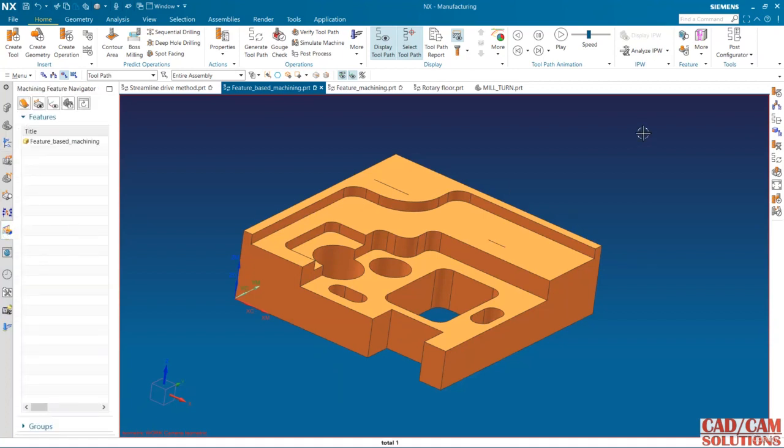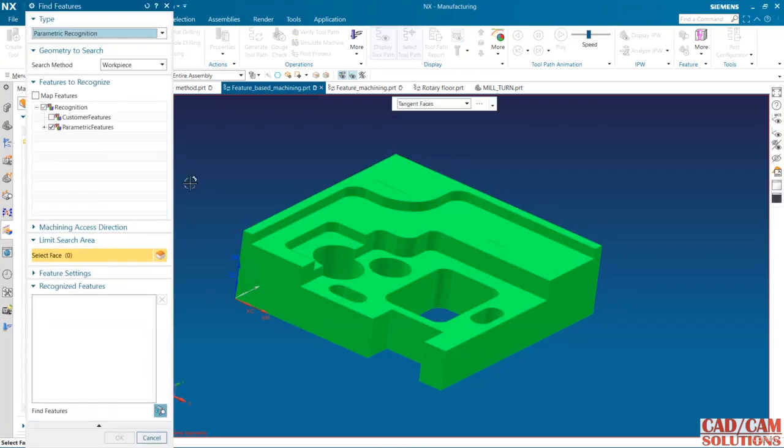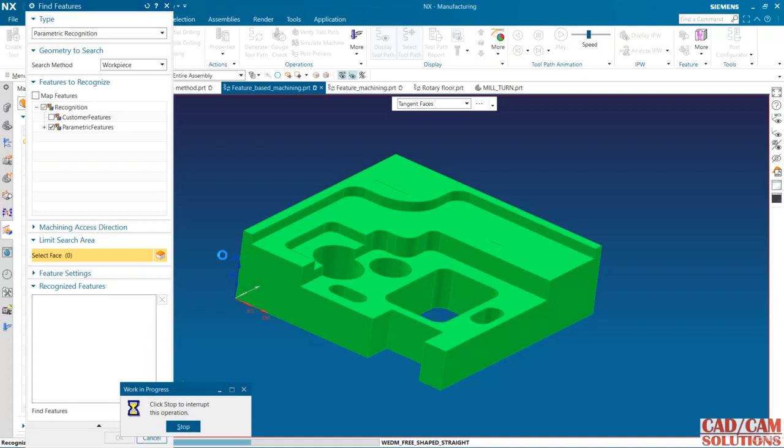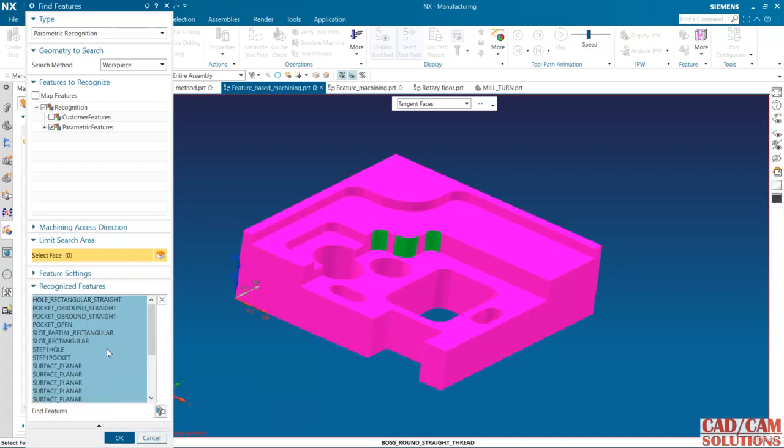You can use the feature options from here, or from here. We can use this find feature and this create feature from here, or either from here. So I'm going to right click here, and here we have find feature. First I'm detecting the features available in this geometry, in this model. So parametric feature, and click over this find feature. Okay, all the features are recognized in this box.